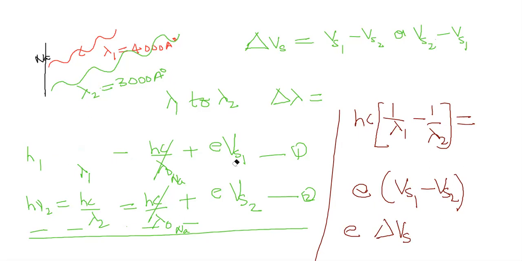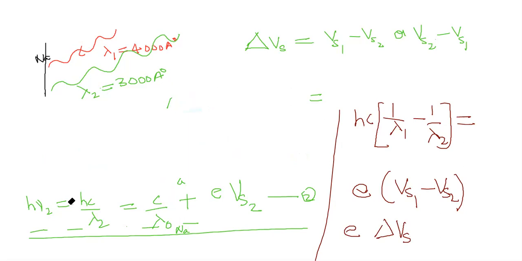So what we have to find out is only delta Vs. Put delta Vs on one side and take all other known terms to the other side. That will solve the problem.